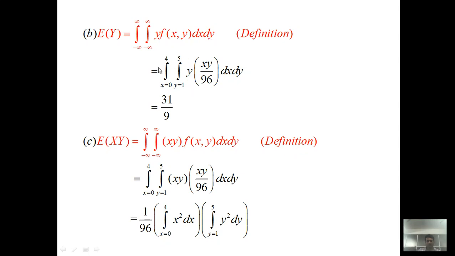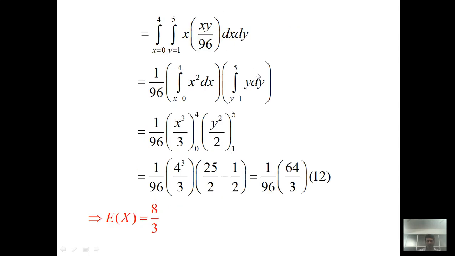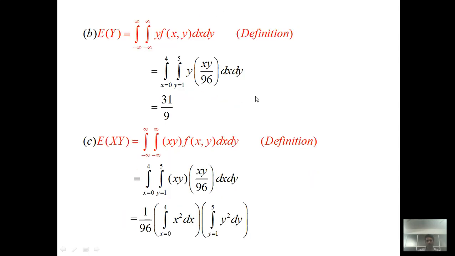As per the definition given in the question, we restrict the boundary, x from 0 to 4, y from 1 to 5, y as it is, and our integrand is xy divided by 96 dx dy. Now we apply the same strategy to solve this double integral that we used in the first option. By solving this, you get E(Y) is 31 by 9.